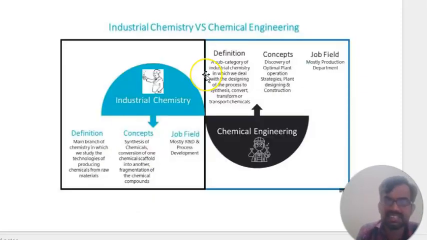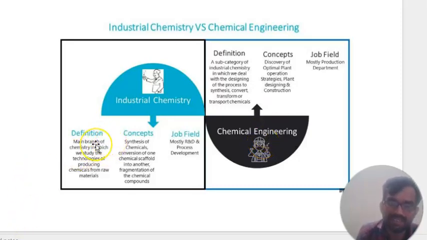And another thing is the industrial chemist and the chemical engineer. These two roles are quite different, and it is very important nowadays in industry, especially in chemical industries. You can see what people with industrial chemistry can do, what is the major role of these industrial chemists, and what is the major role of the chemical engineer.